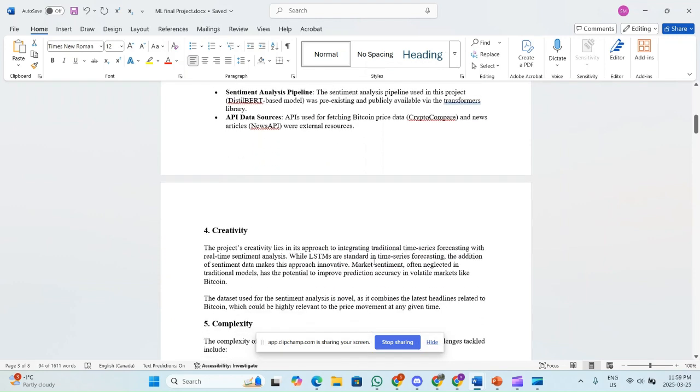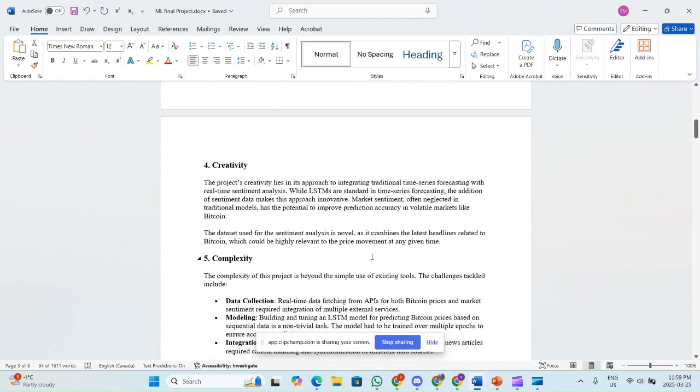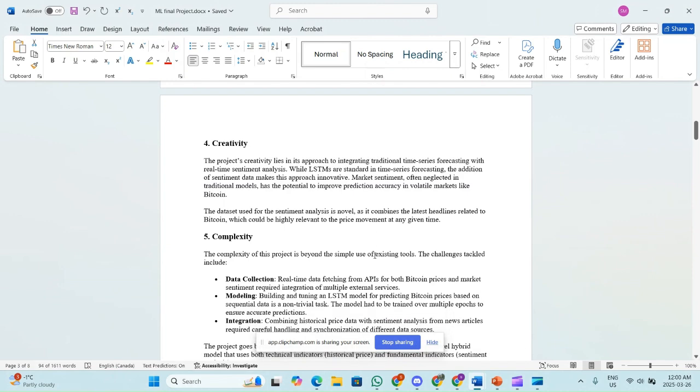Creativity. This project's creativity lies in its approach to integrating traditional time series forecasting with real-time sentiment analysis. While LSTMs are standard in time series forecasting, the addition of sentiment data makes this approach innovative. Market sentiment, often neglected in traditional models, has the potential to improve prediction accuracy in volatile markets like Bitcoin.